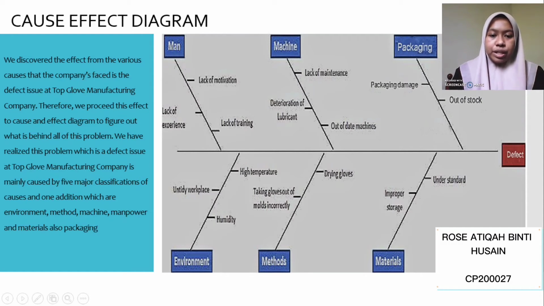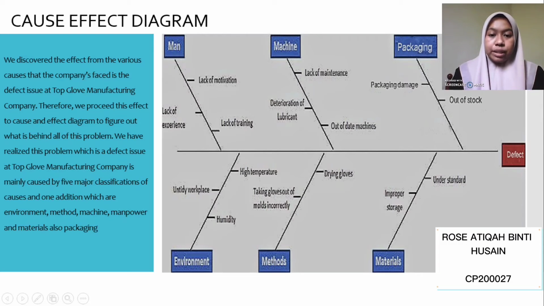Based on machine, there is lack of maintenance caused by lack of spare parts or mechanics to repair the machine. Deterioration of lubricant may be related to oxidation, thermal breakdown, micro-dieseling, and additive depletion. An out-of-date machine may cause crashes and system downtime, increase costs, and decrease productivity.